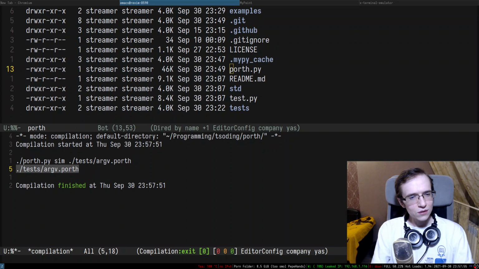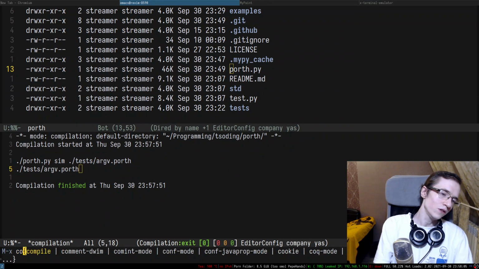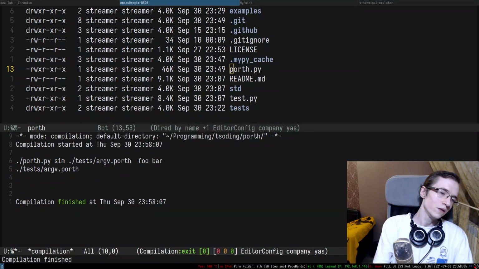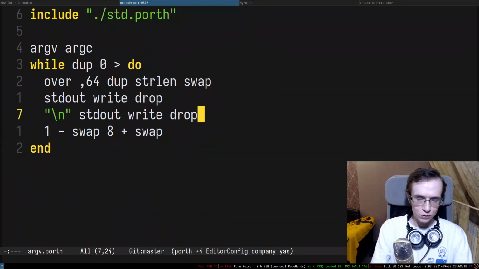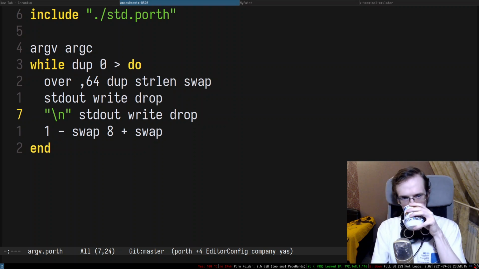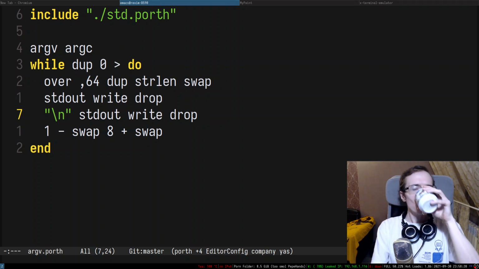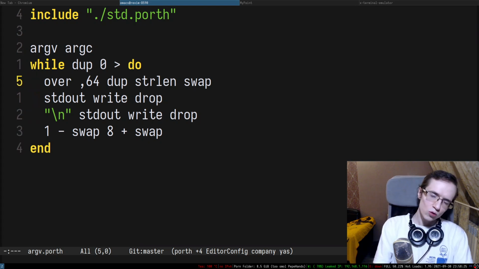It did print. Oh shit, this is interesting. So it printed only the argument in here, but if I do foo bar, did I actually make a mistake somewhere? Huh. Why does it say null in all of these places?